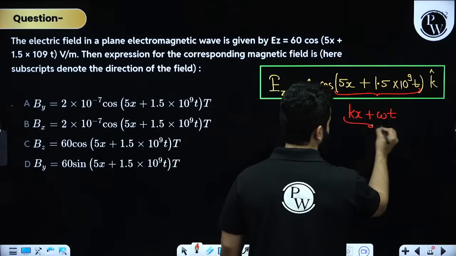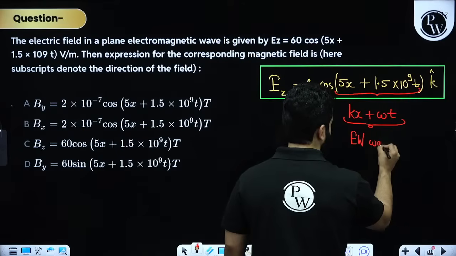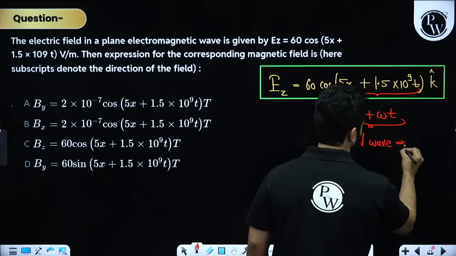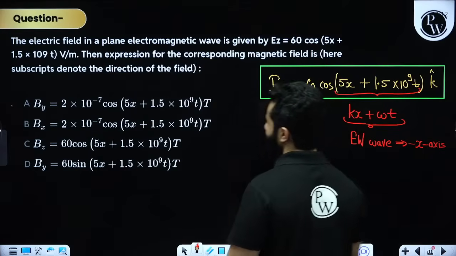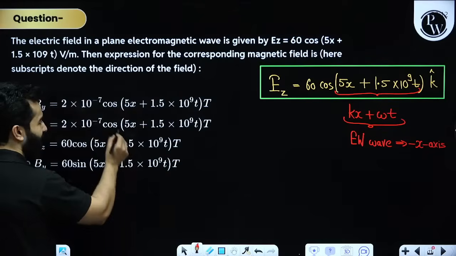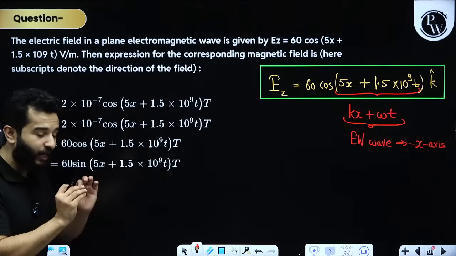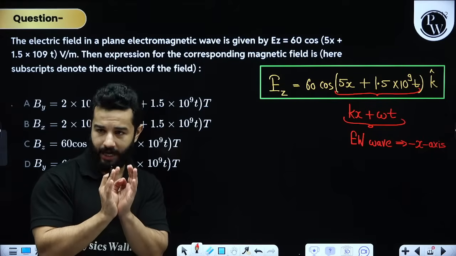This means that the electromagnetic wave is traveling towards the negative x-axis, right? So looking at any equation of magnetic field should also convey the same thing.